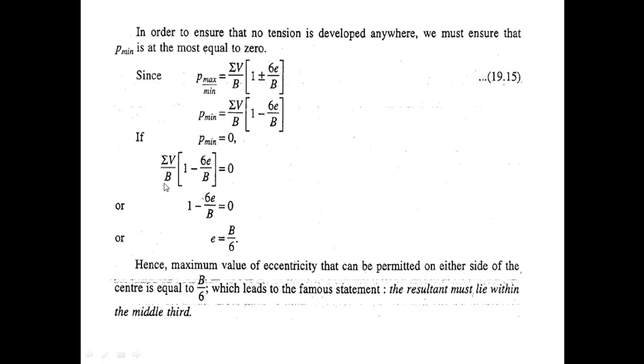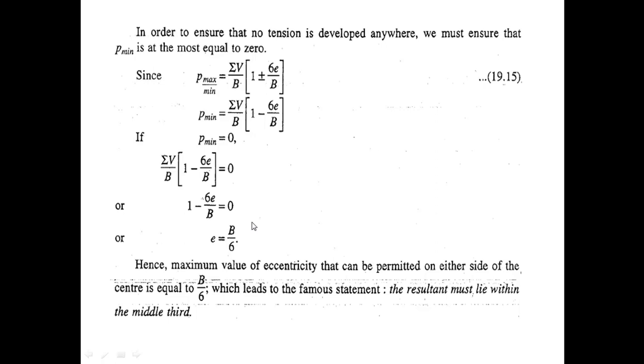By simplifying this equation, we get e is equal to B divided by 6. So the maximum value of eccentricity that can be permitted on either side of the center is equal to B divided by 6, and this leads to the famous statement that the resultant must lie within the middle third.